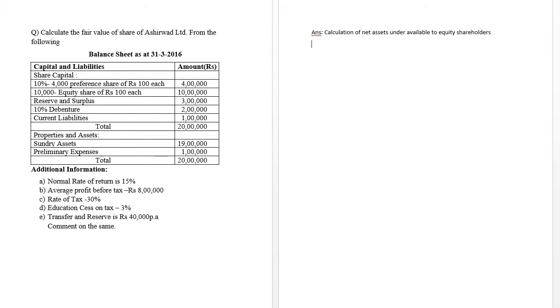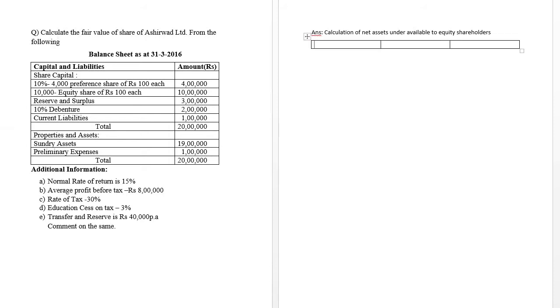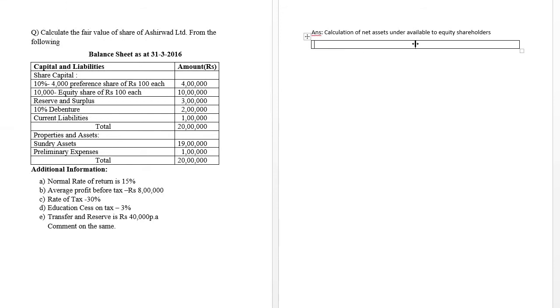We have to find that out, right? Yes. When we find out the net assets available to the equity shareholders, there is one standard format involved. Therefore, we have to make one column, first one particulars, then later amount.